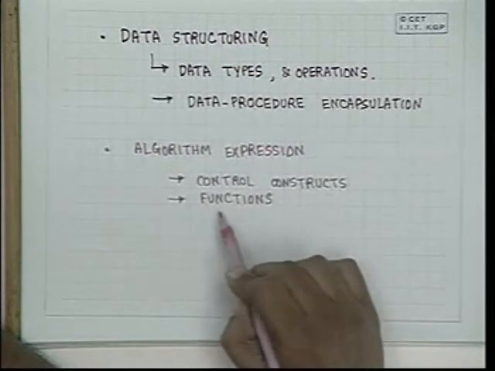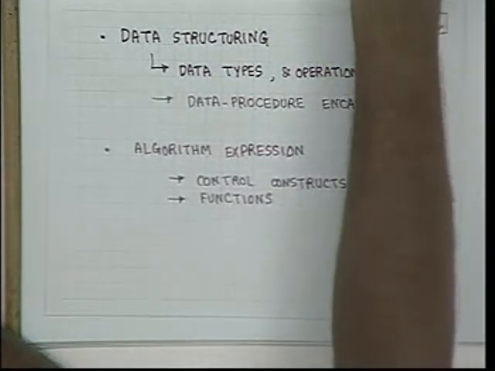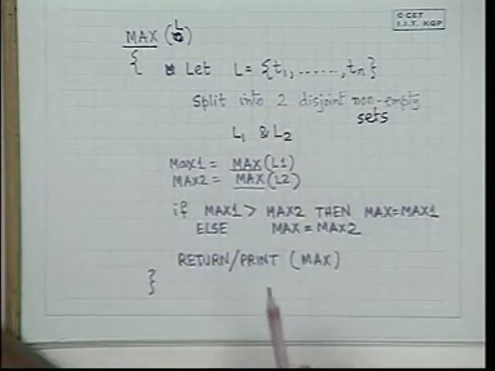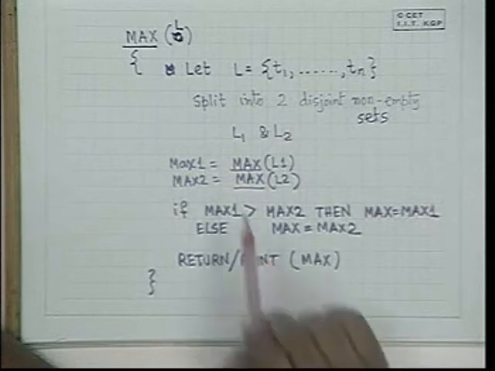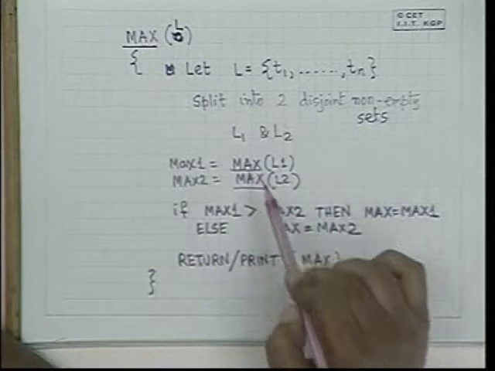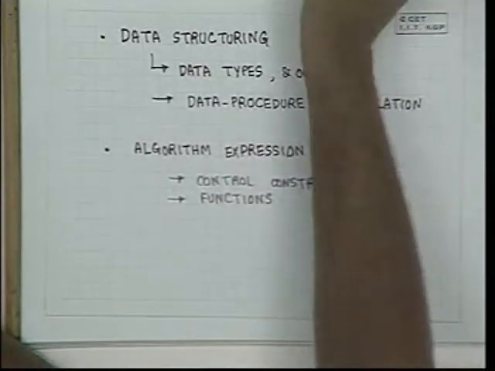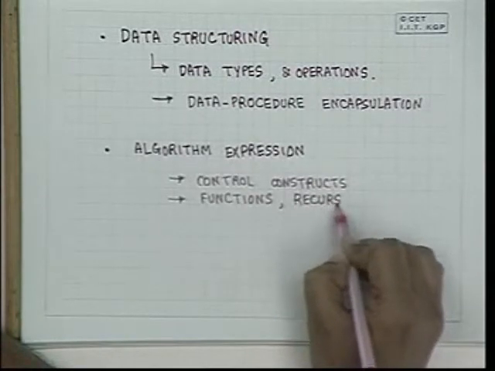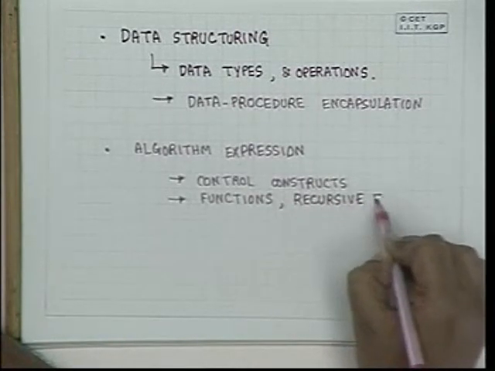And among these functions, there is a very special type of function which is required, for which a language may or may not have it. Look at this. This function calls itself. When a function calls itself, we call such functions recursive functions.